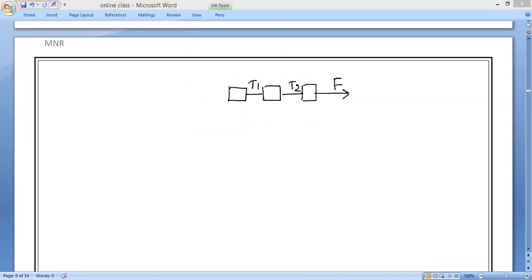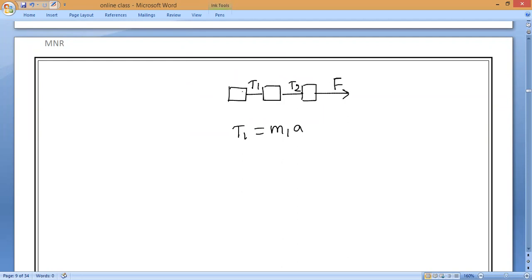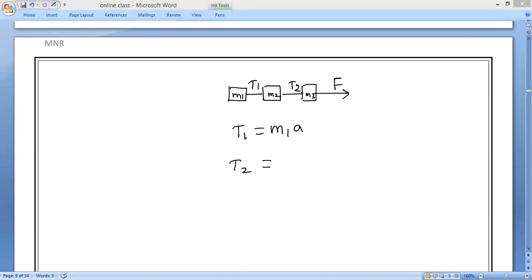Now, what is the T1 formula? T1 is equal to M1 into A. Now, T2 is equal to what? We have to subtract the T1 plus T2 from the total force. Is it right or wrong? Check your formulas. So we'll get now T2 minus T1.